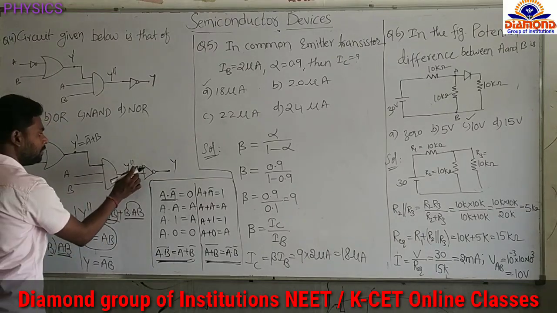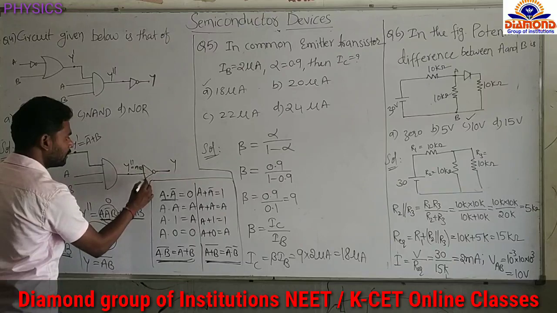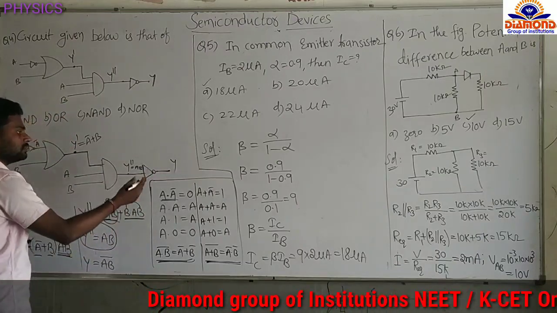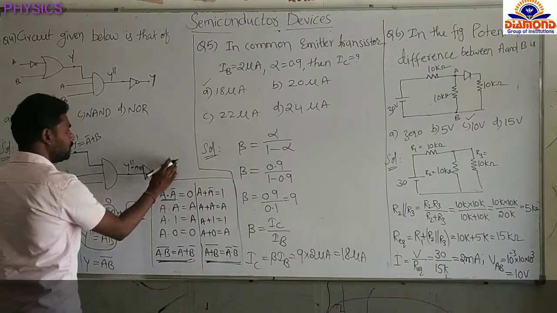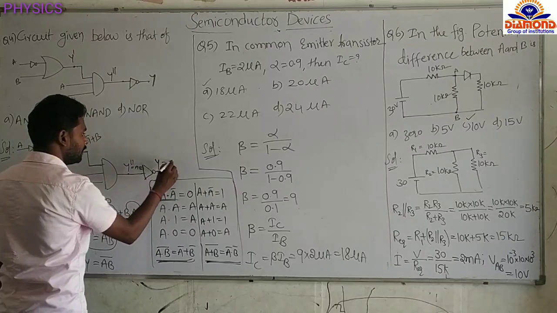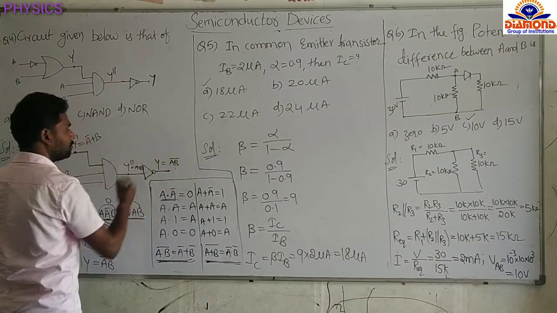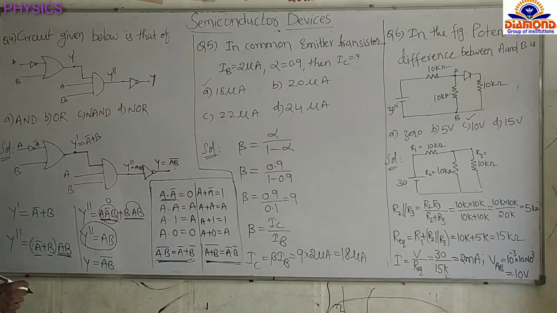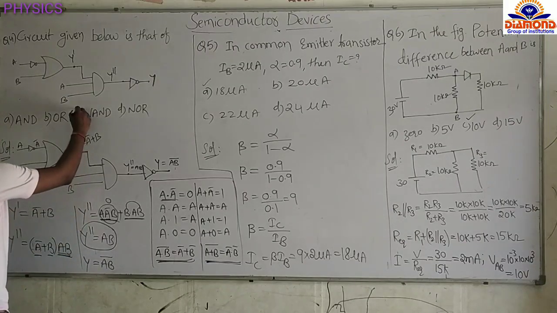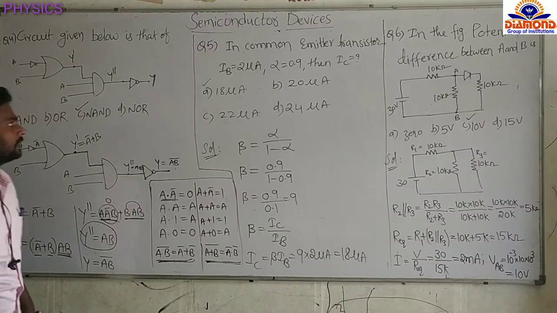Now this AB is input to the NOT gate. So this will complete it. So Y equal to, what will we get as output? AB bar, AB complement. Now AB complement is nothing but the NAND gate. C is the right answer.